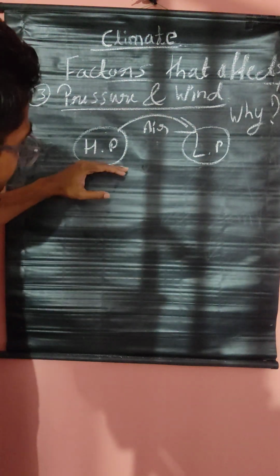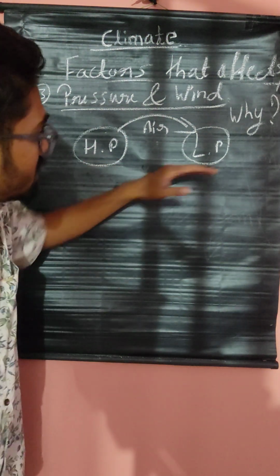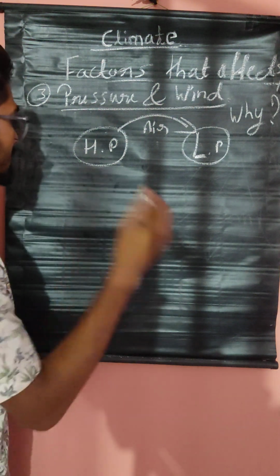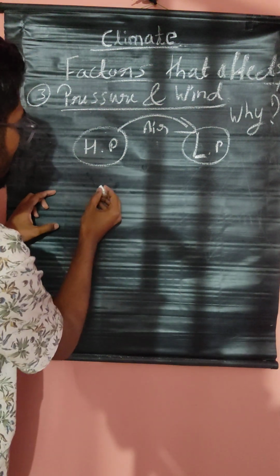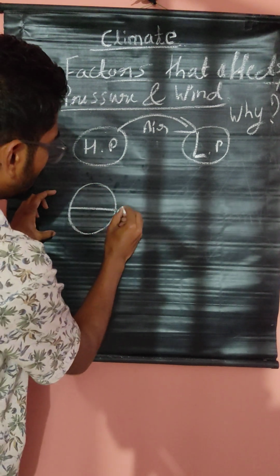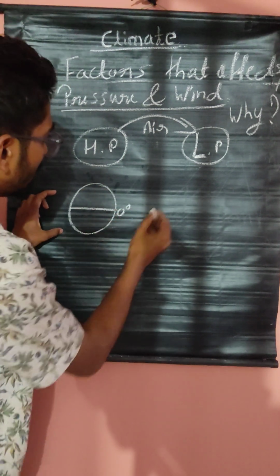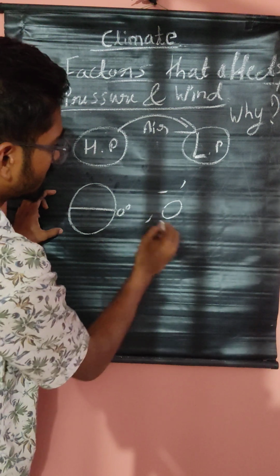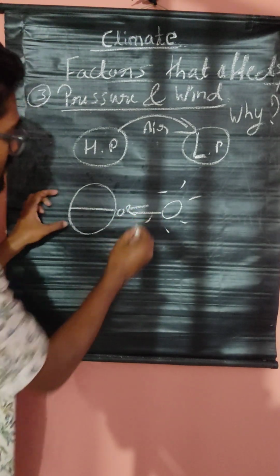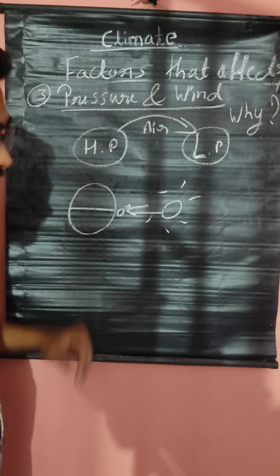And where this high pressure is created and where this low pressure is created is the question. Listen, I told you earlier, if this is earth, this is 0 degree. If this is sun, the sun rays will hit directly like this to the equator.